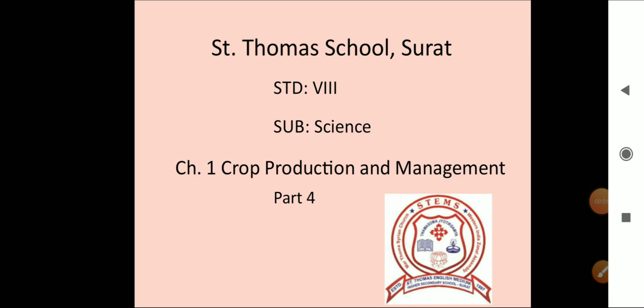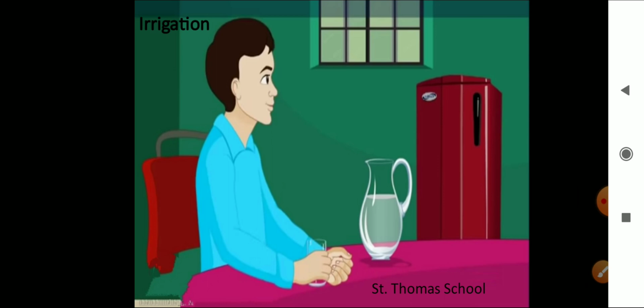Today we are going to continue with the first chapter, crop production and management. This is our fourth lecture. Hope you have done your first, second and third parts very well, and I think everyone has their books also, isn't it? So today we are going to continue with our fourth lecture, that is, first we will see irrigation.